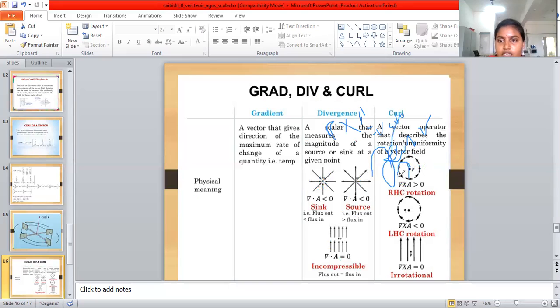Then rotation to the right of the middle point is greater than 0, and to the left is less than 0. Some points are moving left, less than 0, and some right, greater than 0. Then an irrotational function is similar to equal to 0: the curl of vector field A is equal to 0. These are the total vector functions: gradient, divergence, and curl.